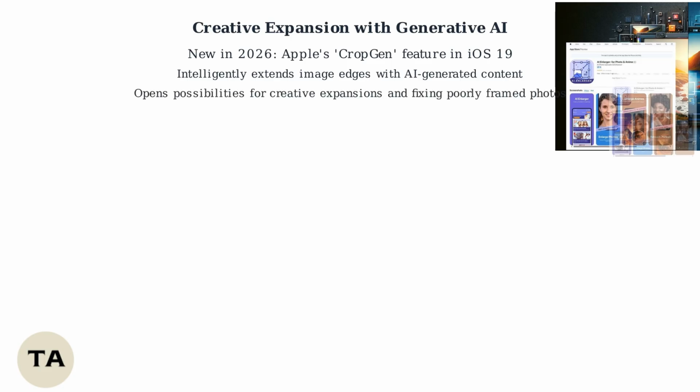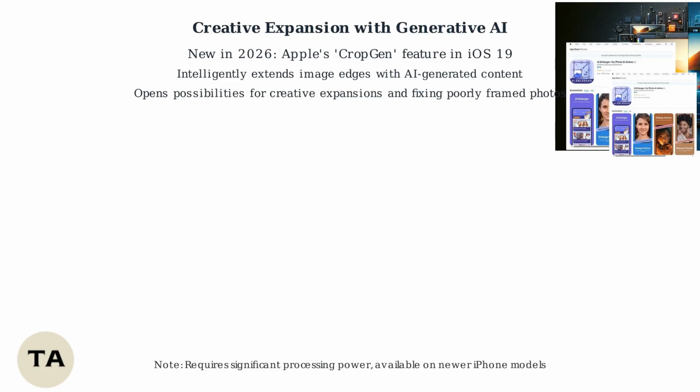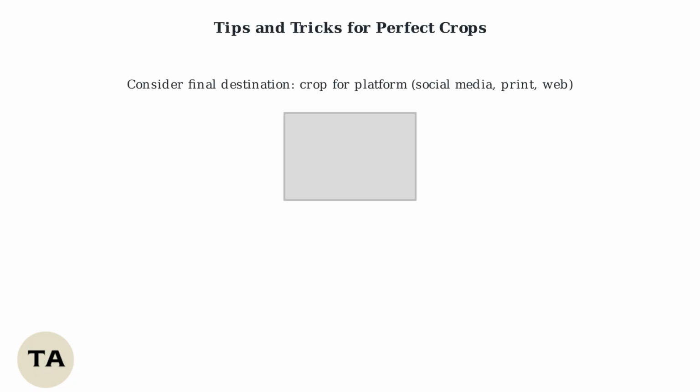This technology is similar to AI enhancement apps that upscale and refine images, opening new possibilities for photographers and content creators on iPhone. Note that this feature requires significant processing power and may only be available on newer iPhone models to ensure smooth performance. Consider the final destination of your image.